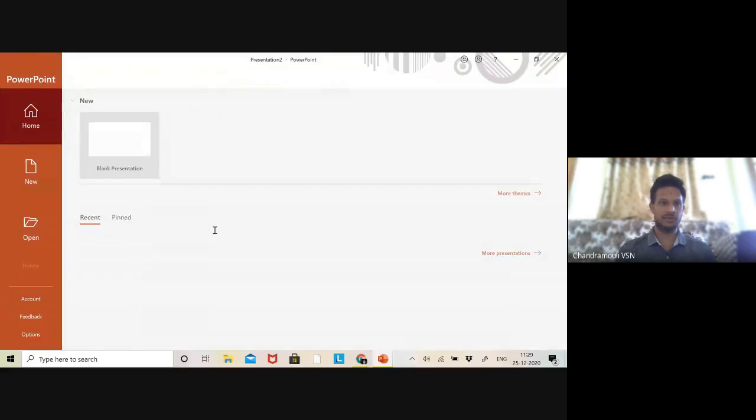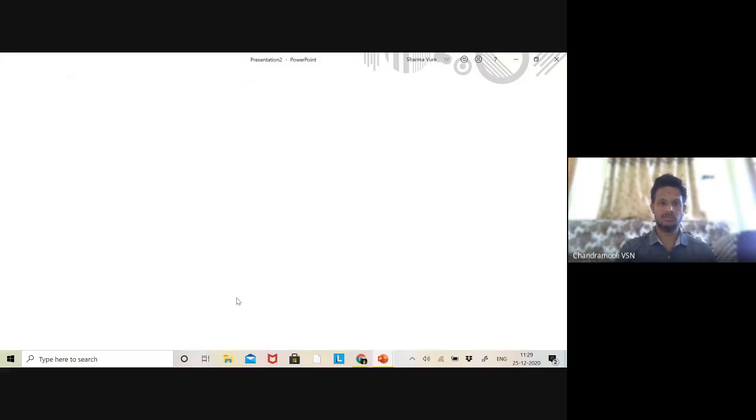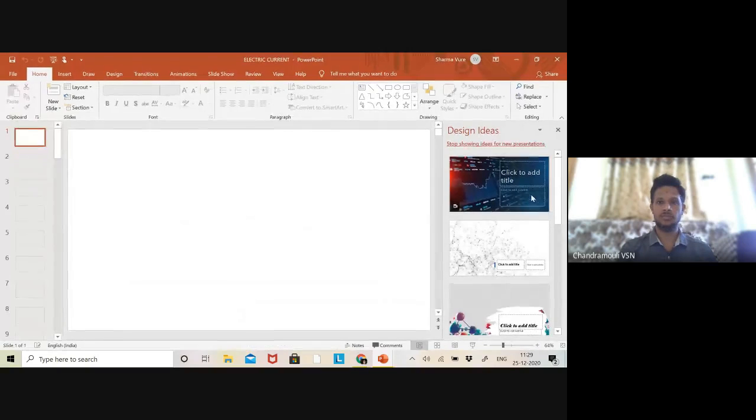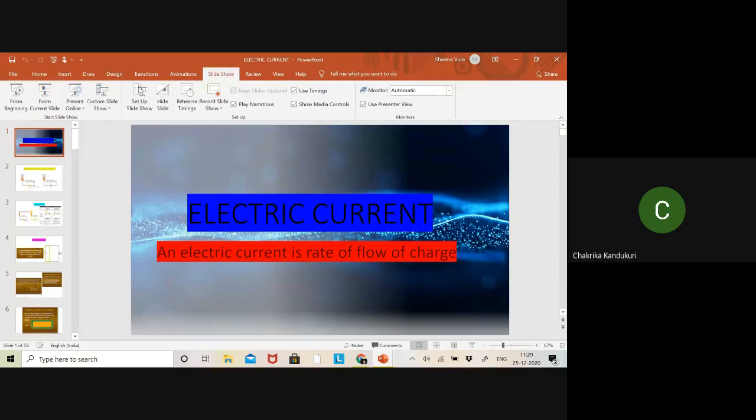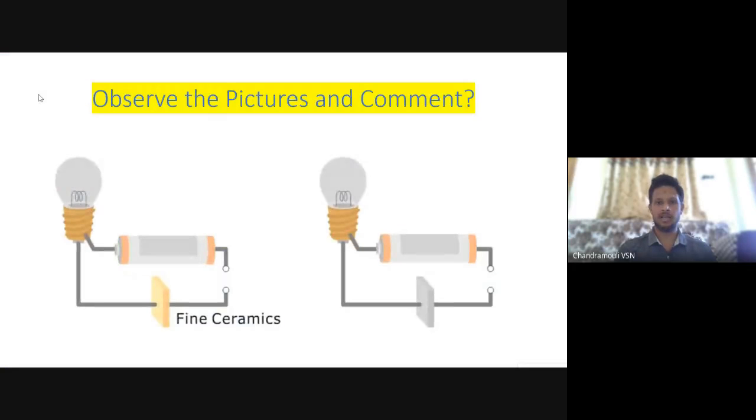This is what we previously made for people. Are you able to see the screen better? Yes, sir. Observe the pictures and comment. Which side will the bulb glow? This side is ceramic. Ceramic means the wash basin, or you can say saucer type material. And this right side is a conductor. Will the left one glow, or the right one?